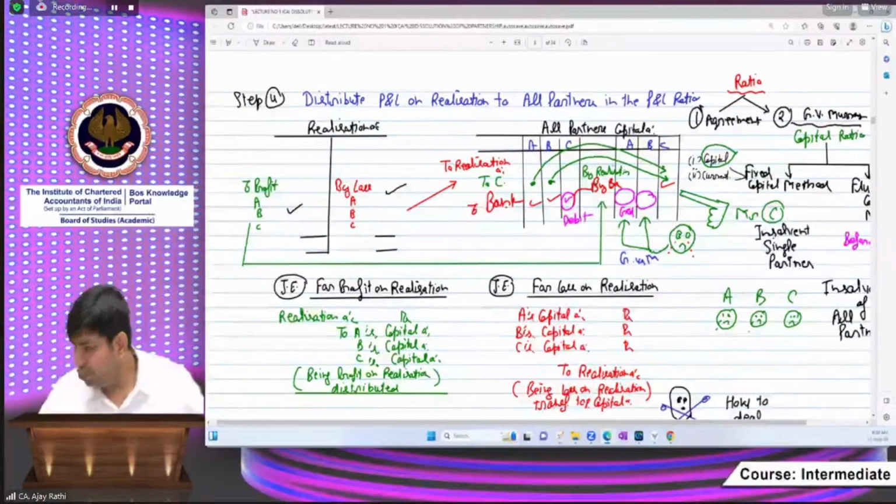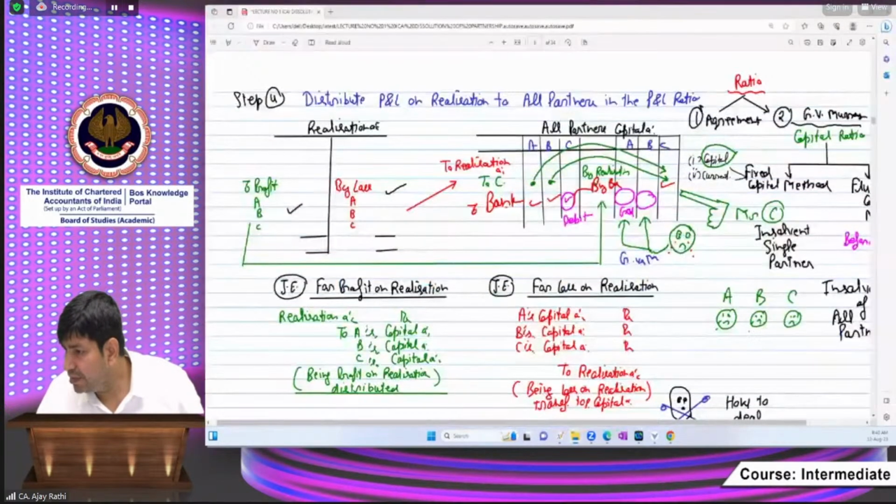Now it's time to practice the question. So I am opening the ICAI study material. I hope everyone who has the study material is here.